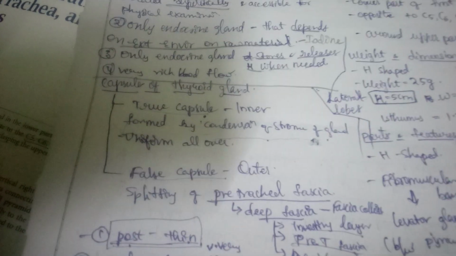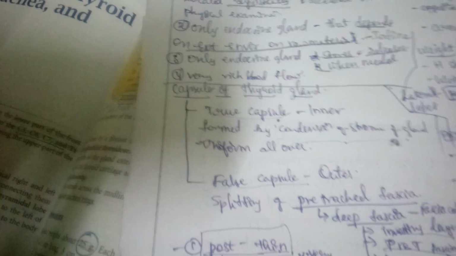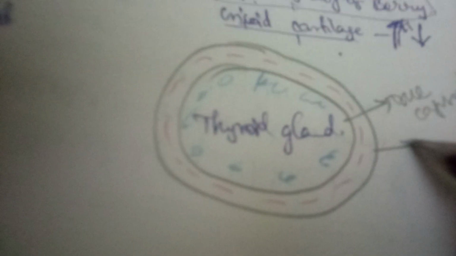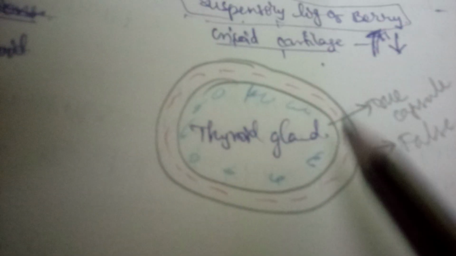Next are the relations of the thyroid gland. Here is the thyroid gland, and this thyroid gland is covered by, of course, the true capsule, the inner one, and here is the false capsule.